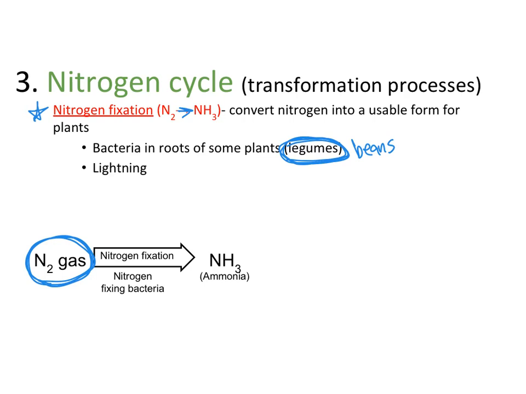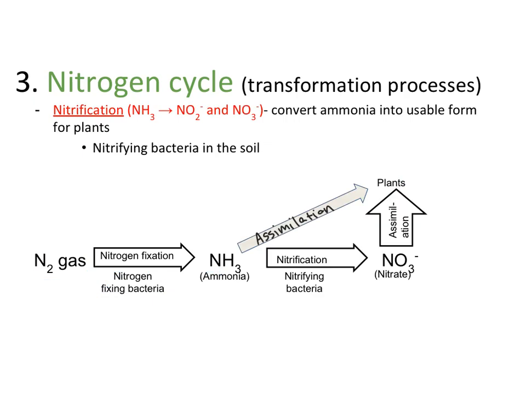But we also have lightning. So lightning can also fix this nitrogen and actually cause it to bond and form this ammonia as well. That seems kind of weird, but lightning can also do some nitrogen fixing, which I think is pretty cool. So here, nitrogen fixation happens primarily through nitrogen fixing bacteria, and it's going to convert my N2 gas into this NH3. So here's my nitrogen now as NH3. So that's really the step that takes nitrogen out of the atmosphere, and we call that nitrogen fixation.